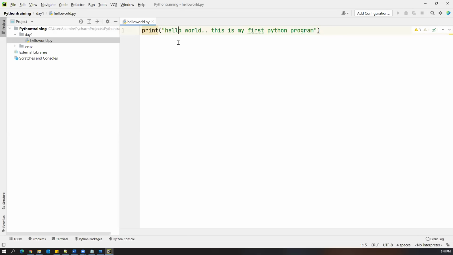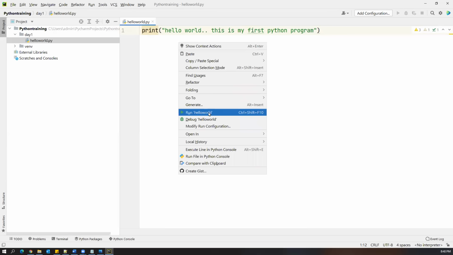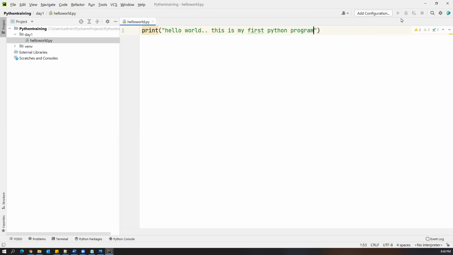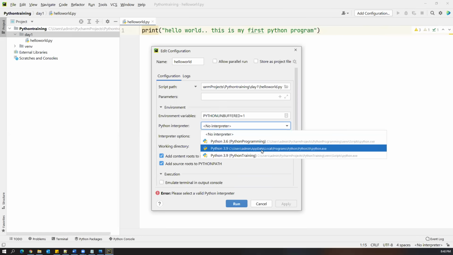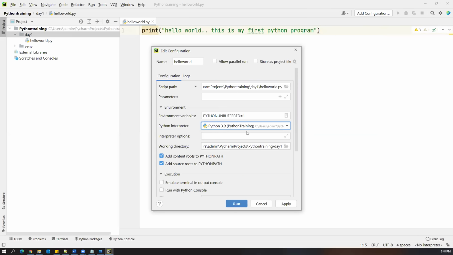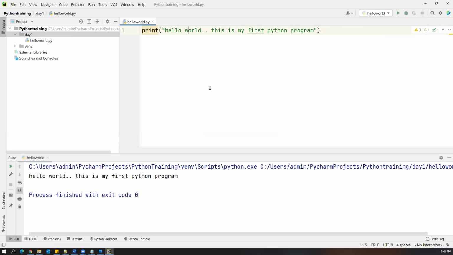To execute the statement, just right click here and then say Run hello world. Or if you want to run, the Run button is enabled here, and you can click that. Let me save the file and run it. It is giving some error related to the interpreter. The Python interpreter is not properly configured, so we have to configure that. Let me select this, then apply and run. Next time it won't ask anything. Now we can see the output is displayed.